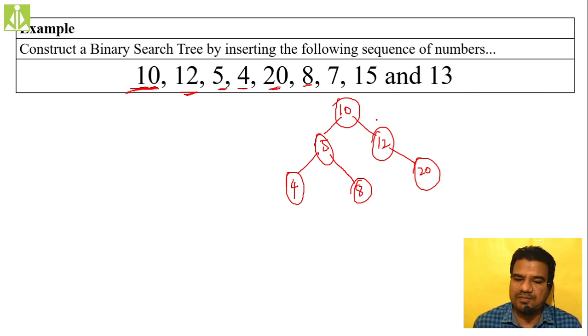See, we started with 10, isn't it? We started with 10 because your tree was empty and the root node was null, so we made 10 the root node. Then for the insertion of 12, we compared with 10 and found that 12 was greater than the root node 10. So we decided to insert 12 as the right child. We tried to move in the right side direction, and as the right child was null, we inserted this 12 as the right child. If it was not null, then there must be a node there, isn't it?